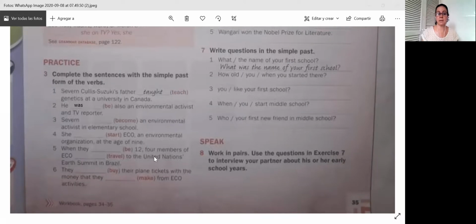Some might change completely, some might change just a little bit. Okay, so Severn became. What we're going to write there is became an environmental activist in elementary school.